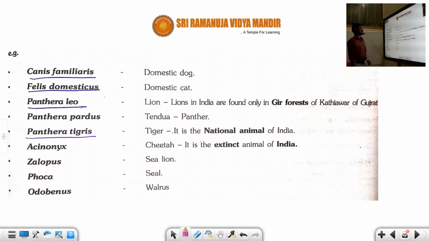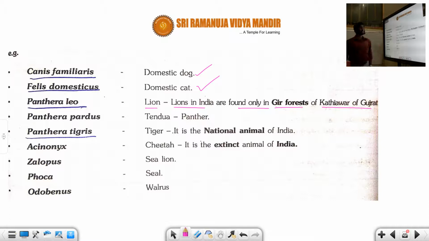Canis familiaris is the scientific name for dog. Felis domestica is the scientific name for cat. Panthera leo is the scientific name for lion, and the lions in India are found only in the Gir forest of Kathiawar of Gujarat state.